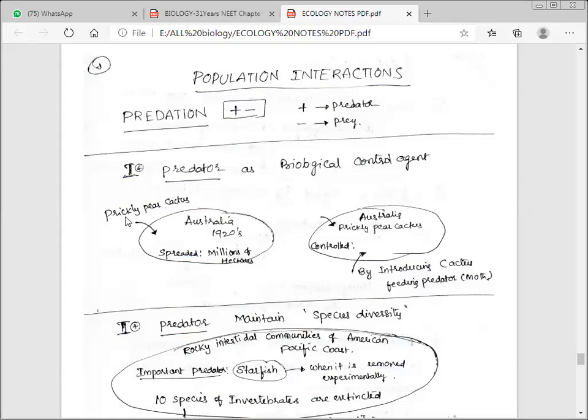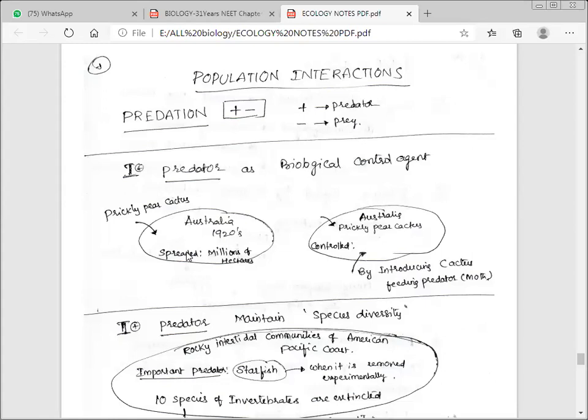The prickly pear cactus was introduced into Australia in the 1920s and caused havoc by spreading rapidly into millions of hectares of rangeland, the vast natural grasslands, because it is not native to Australia and was introduced by someone. So there was no natural predator, which is why it spread over millions of hectares.